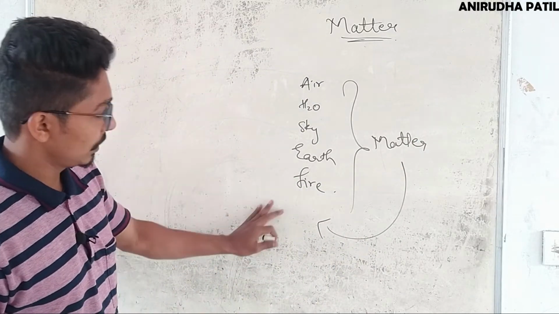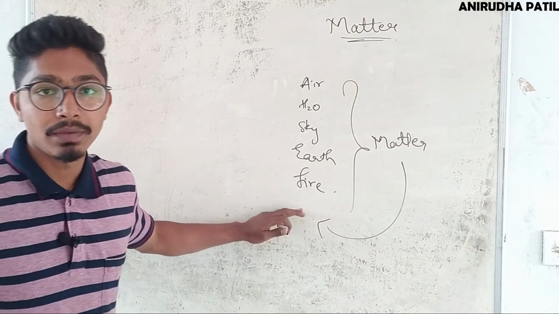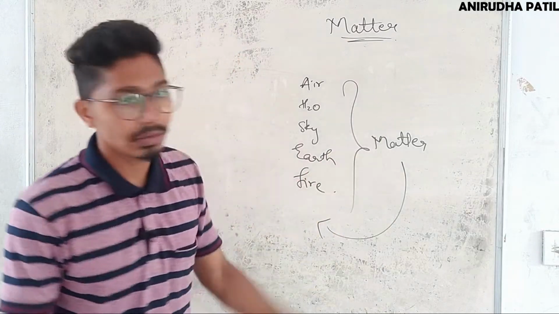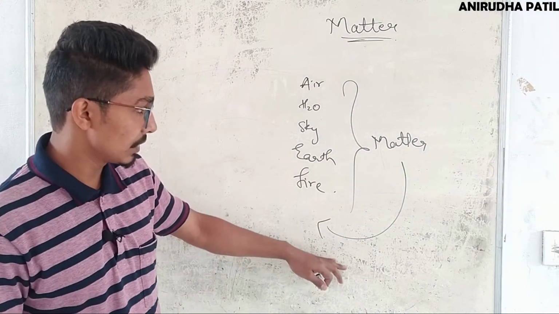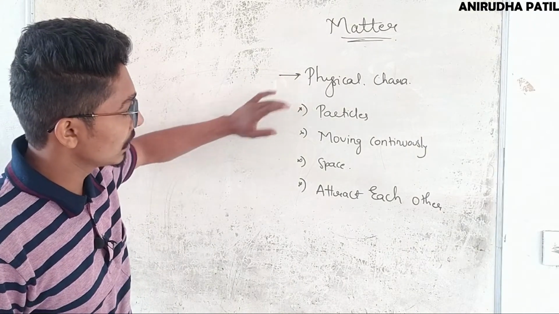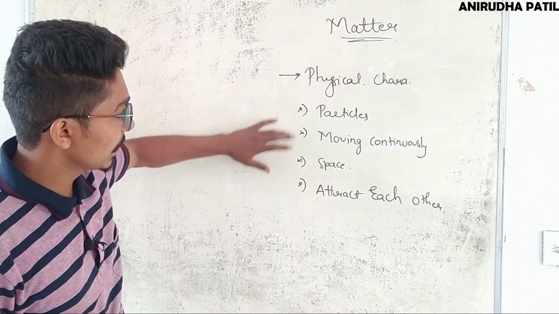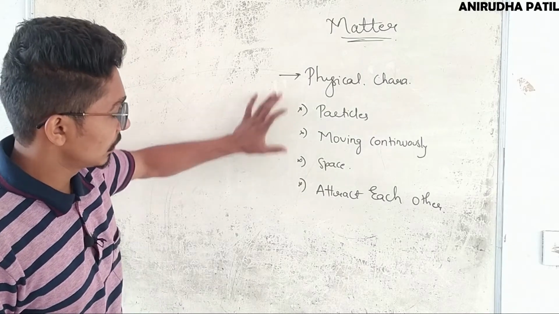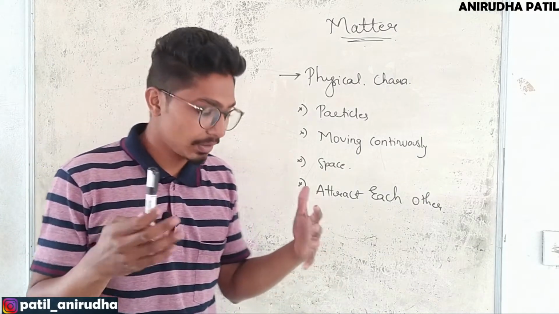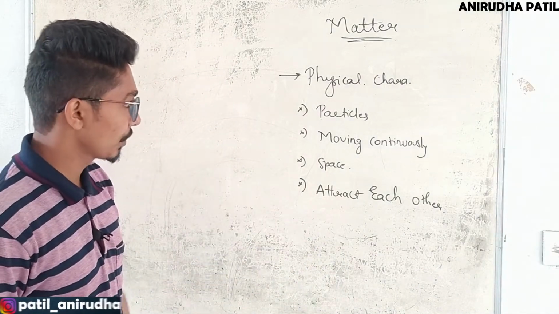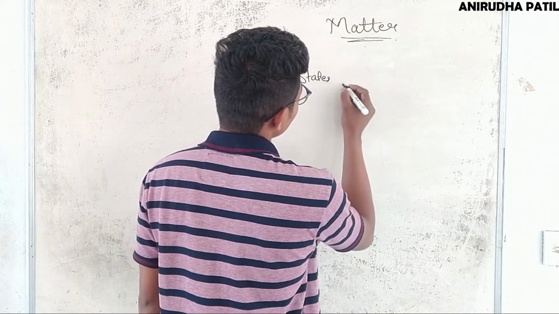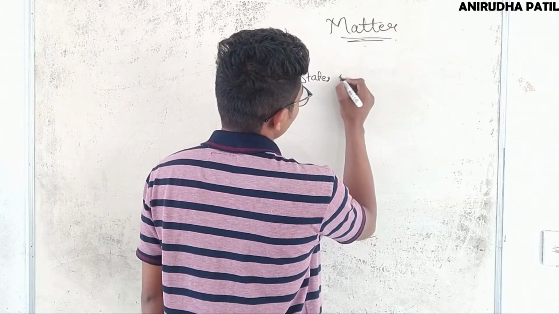Okay, but today we divide matter based on its physical and chemical composition. So let's see the physical composition of matter in today's class, and chemical we will see later. So the physical characteristics of matter are like this. Matter is made up of small particles, and these particles are moving continuously. Then there is a space between the particles of matter, and every particle of matter attracts each other with a force of attraction between them. Okay, now let's study the states of matter. Obviously you all know this, but let's just revise them.